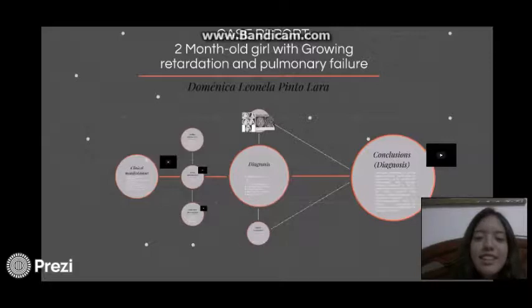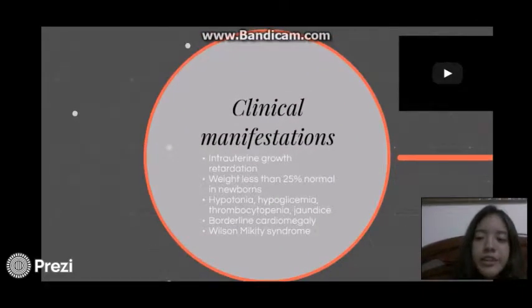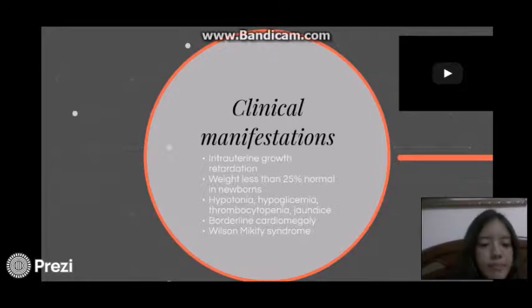I will talk about a case report about a 2-month-old girl with growth retardation and pulmonary failure. First, we're going to start by saying that this girl was born with an intrauterine growth retardation. She had a weight that was less than the 25% of the weight of a normal newborn.